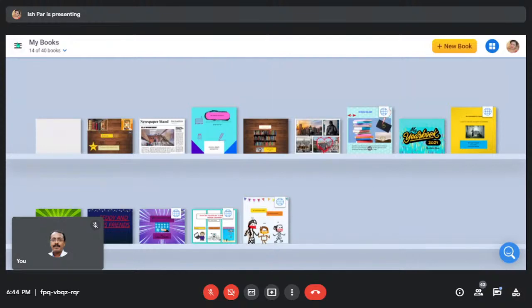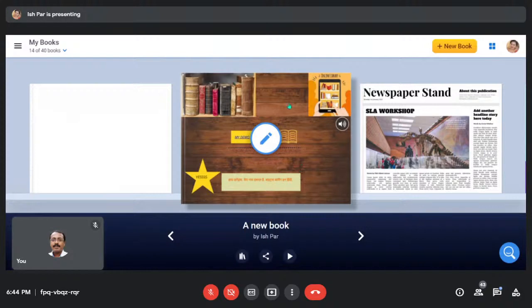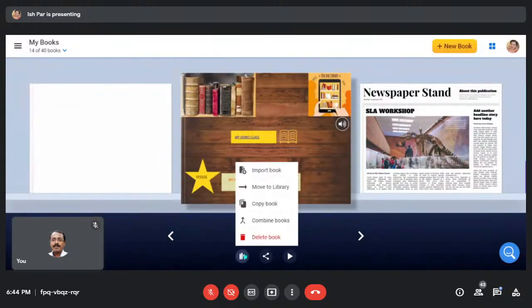Now, this book. Now I want this book to be shared with my students. Presently, what we have created is not published. Secondly, we have not shared it with students. Nobody can see it. So once we have created the book, go to library.